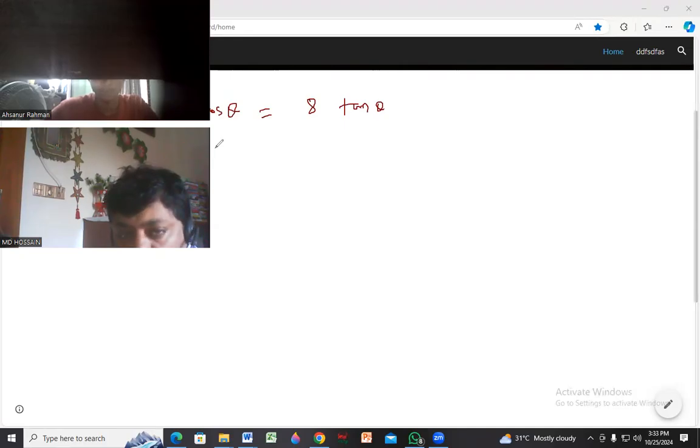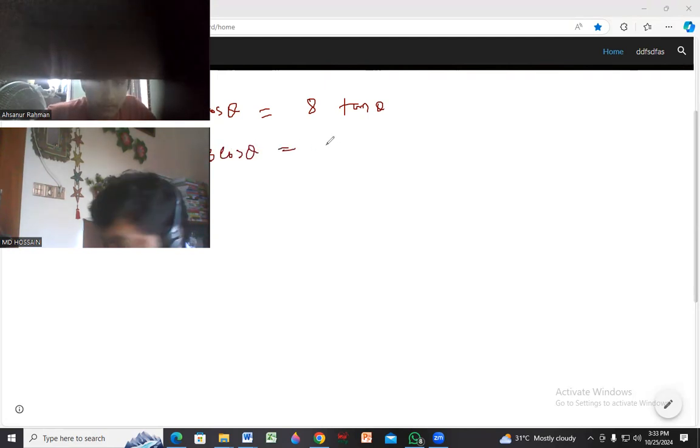So we have to convert this equation in such a way that we can convert the cosec or sin theta, having the maximum number 2. In doing so, we should start right here. 3 cos theta equal to 8 sin theta divided by cos theta. Okay. Now what will we do?